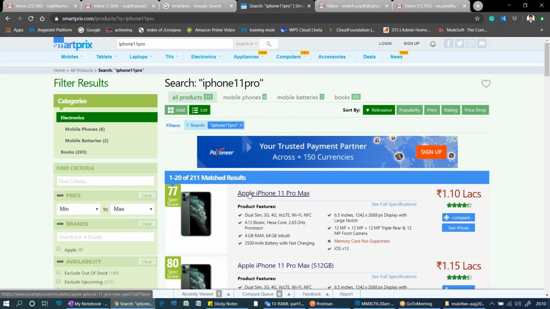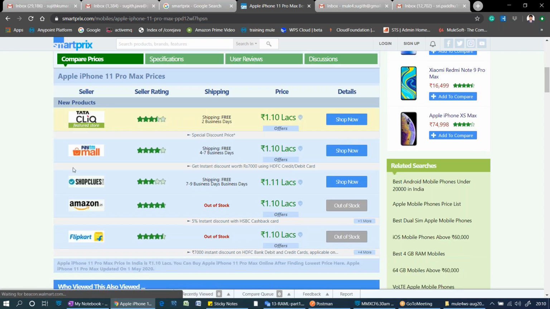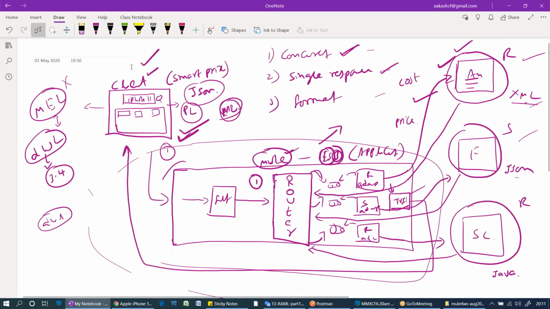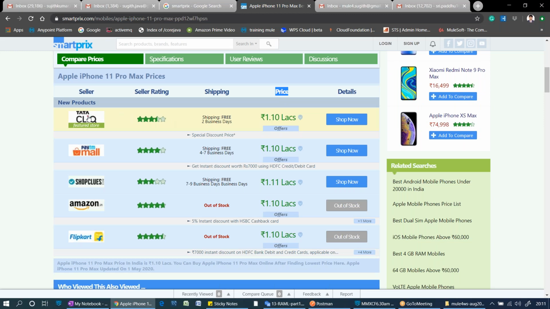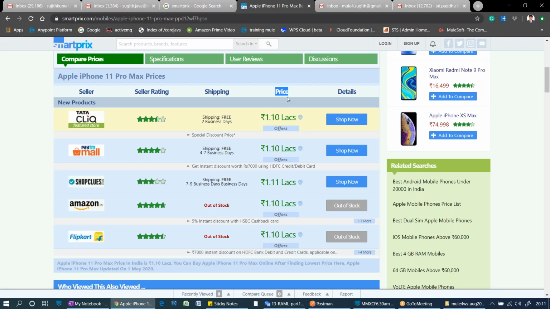Now if you click on one of the products and go down, you can see different e-commerce websites giving the values. See, these are the values coming from Tata Click. Especially concentrate on price now. This price field is the requirement of my client. Okay, the field name is price. But do you mean that Tata Click also has the value with the same field price? Maybe it has some cost. Paytm has some rate. Such kind of fields. Now what we are doing as an integration developer, we are connecting to that and extracting the values, modifying them, and mapping those values to price here. Okay, that's what we are doing.